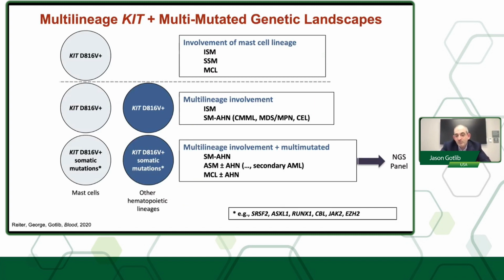It reflects the spread of the KIT mutation and the fact the disease is advancing. In patients with advanced SM, we not only have the KIT mutation, but we identify other mutations such as SRSF2, ASXL1 or RUNX1, and also gene mutations in CBL, JAK2, and EZH2. These are often linked to the associated hematologic neoplasm, but they can be found in mast cells, and this creates more genetic complexity and can make it difficult when one is considering monotherapy with KIT inhibitors, because the genetic complexity may be the basis for relapse or resistance.